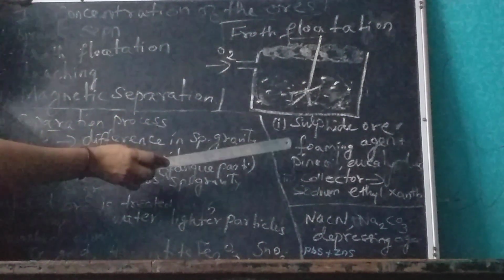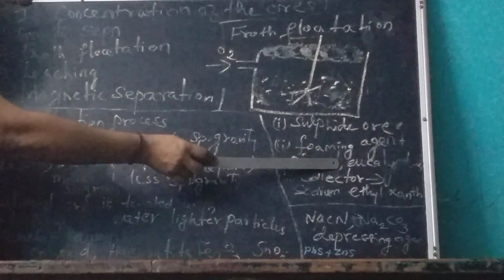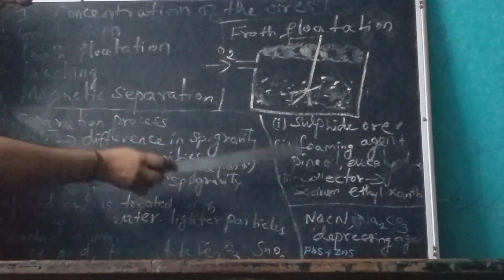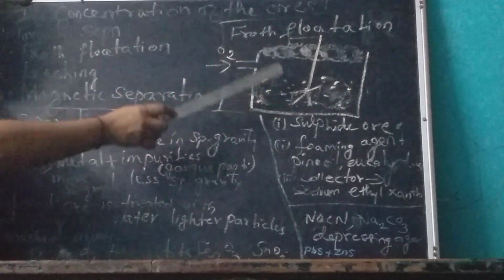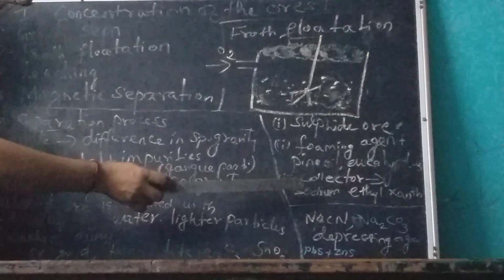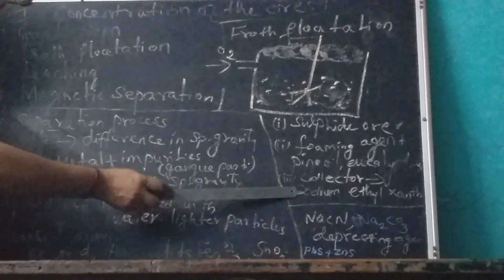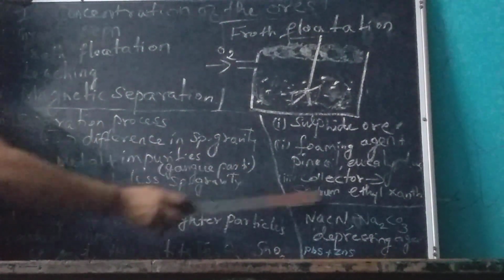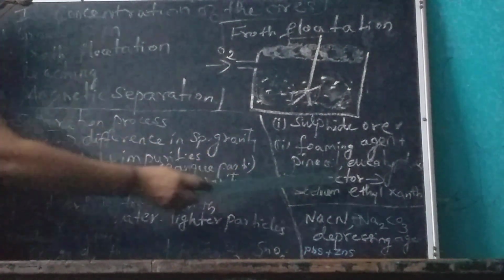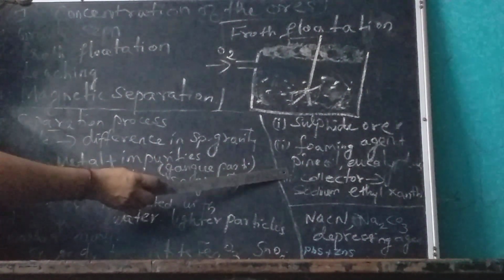Foaming agent here is pine oil or eucalyptus oil. Then the collector, which we use after the formation of the foam. The main example is sodium ethyl xanthate. This is the chemical we have to use. Sodium ethyl xanthate is used as a collector.